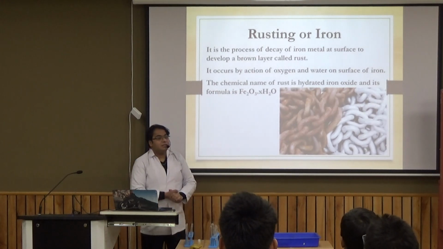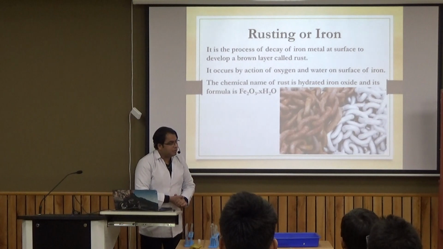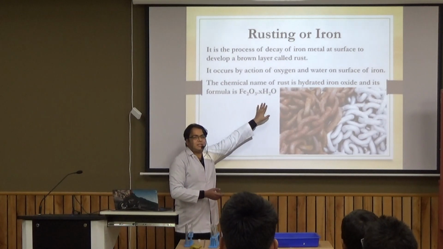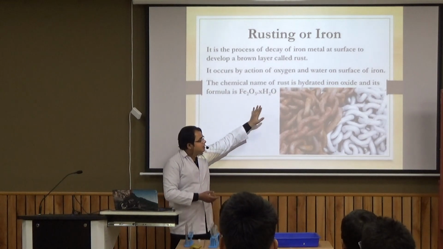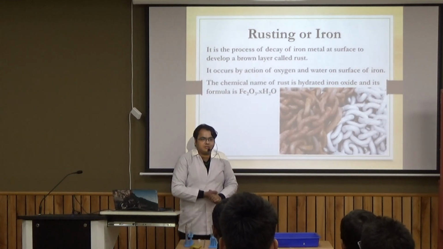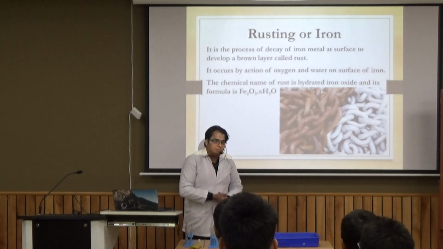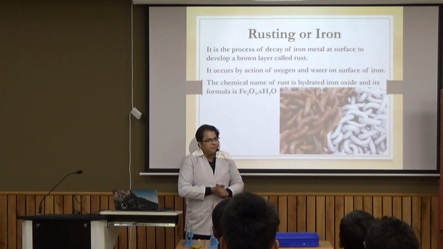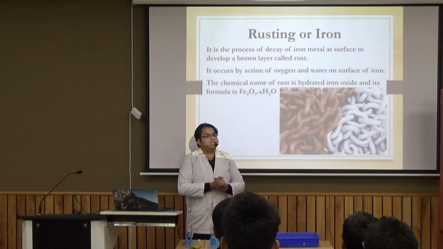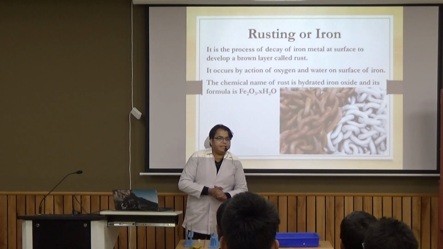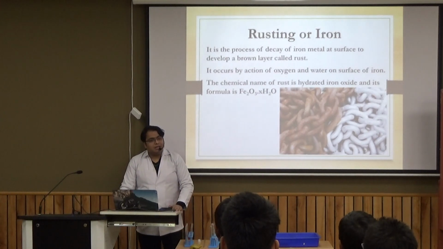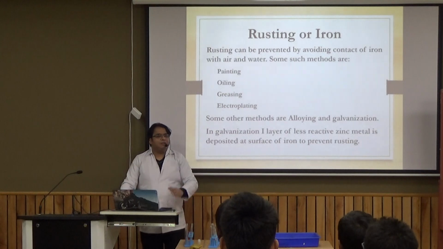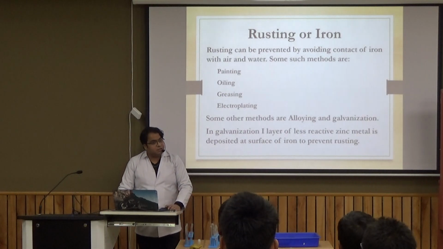Remember, this rust is a new chemical substance and it is hydrated iron oxide. The product is iron oxide which combines with water molecules, and this produces hydrated iron oxide. So here a new substance is formed with color change, which indicates it is a chemical change. Now these are certain methods by which we can prevent rusting of iron.